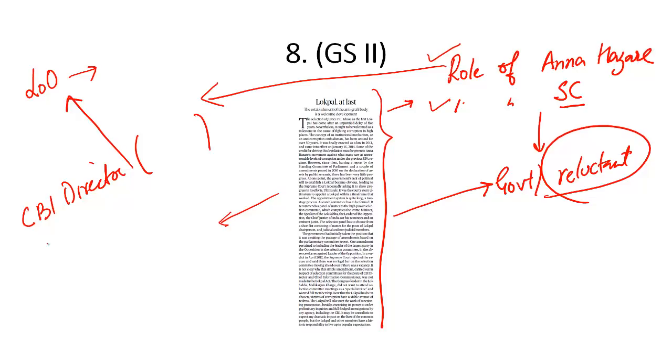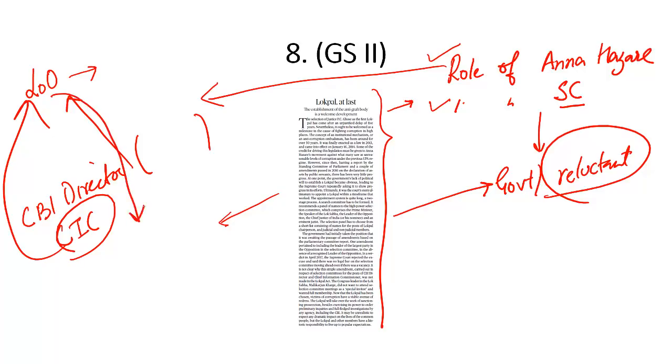Similarly, in the appointment of the Chief Information Commissioner, leader of opposition was required, but the government of the day tweaked the rules, modified the rules, and ensured that if leader of opposition is not present, he should be replaced by leader of the single largest party in Lok Sabha. So what stops the government from implementing a similar policy for appointment of Lokpal? They could have cleared a one-line amendment of the act and added leader of opposition or leader of the single largest party in Lok Sabha.